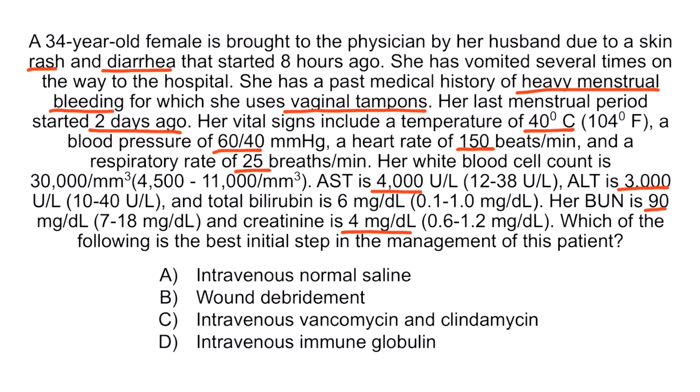This question focuses on the best initial step in the management of the patient. Although we would perform almost all of these interventions at some point, the very first intervention is to give IV normal saline to increase the patient's blood pressure. Remember, whenever we have a patient with a life-threatening condition, we always think of our ABCDEs first. A for airway, B for breathing, C for circulation, D for neurological deficit, and E for exposure. This patient first needs circulatory support. So the correct answer is option A, intravenous normal saline.